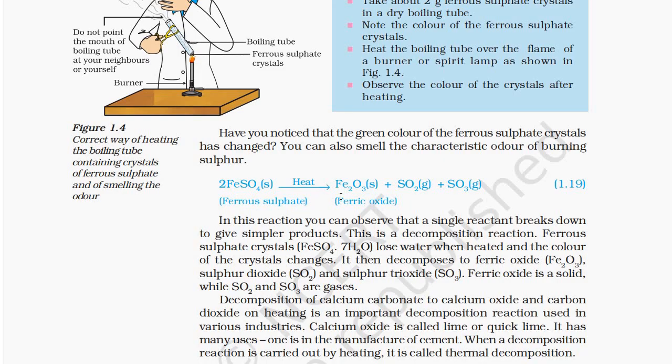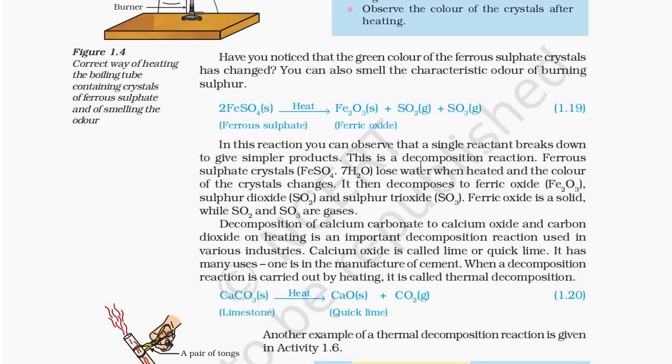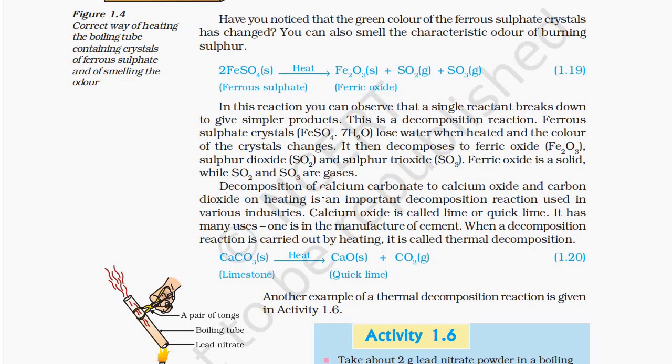2FeSO4 (ferrous sulfate), in the presence of heat, gives Fe2O3 (ferric oxide) plus SO2 plus SO3. In this reaction, you can observe that a single reactant breaks down to give simpler products. This is a decomposition reaction. Ferrous sulfate crystals, FeSO4.7H2O, lose water when heated and the color of the crystals changes. It then decomposes to ferric oxide Fe2O3, sulfur dioxide SO2 and sulfur trioxide SO3. Ferric oxide is solid while SO2 and SO3 are gases.